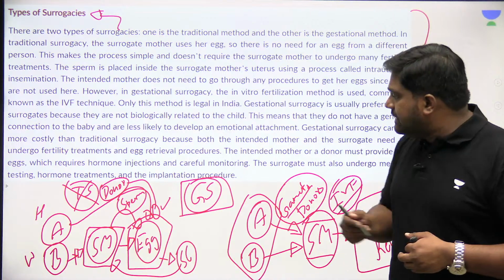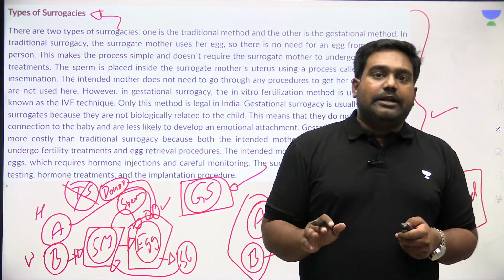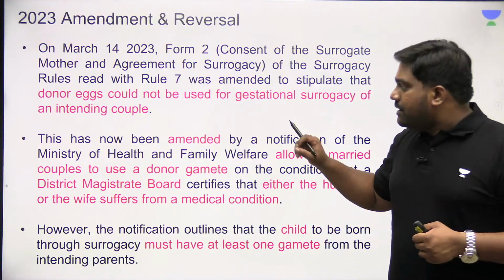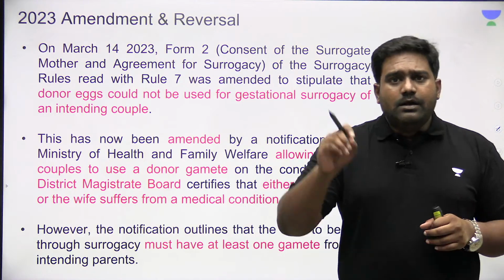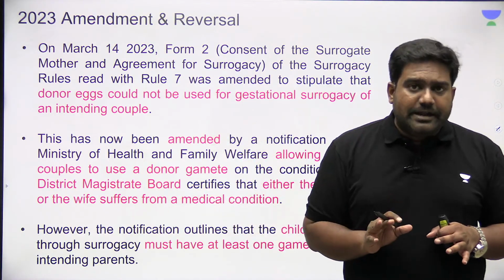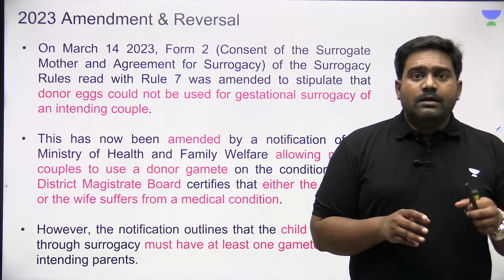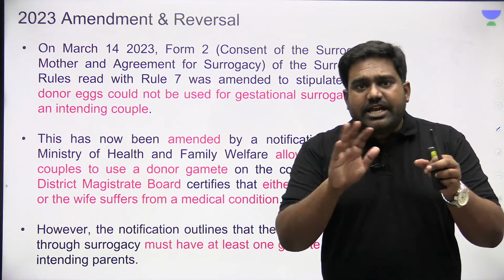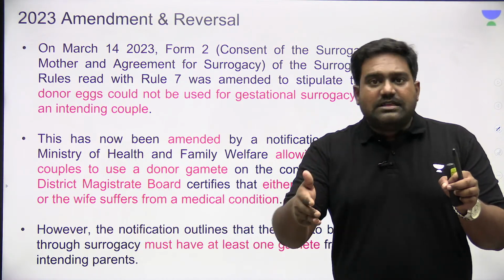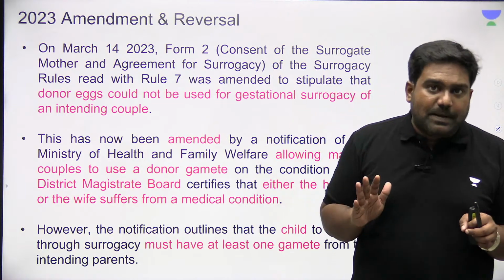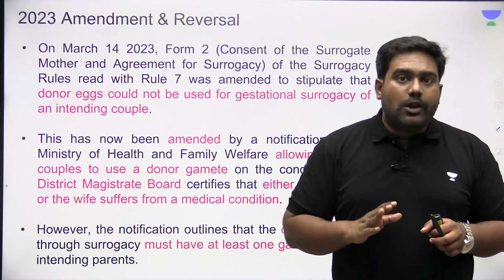So gestational surrogacy is what is allowed in India. The law, when it was enacted in 2021, banned commercial surrogacy, meaning no monetary compensation should be paid. Only altruistic surrogacy is allowed in India, and only gestational surrogacy, meaning the surrogate mother's gametes cannot be used. The gamete has to come either from donors or from the intended parents. So donor gametes were allowed under the law.